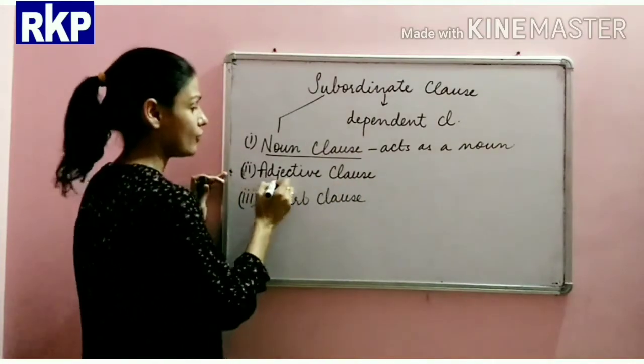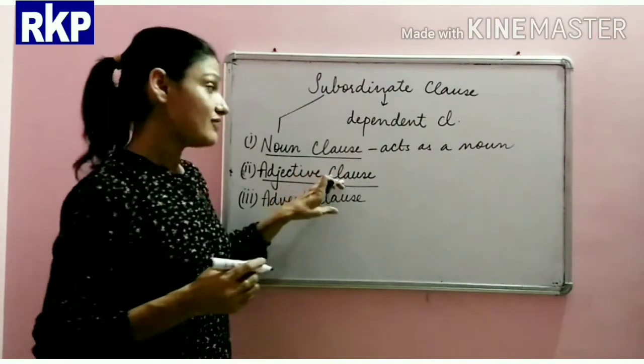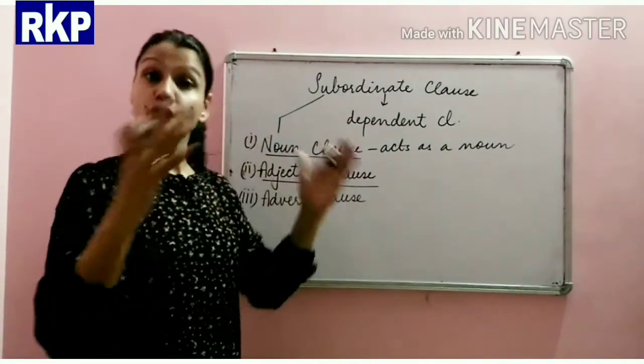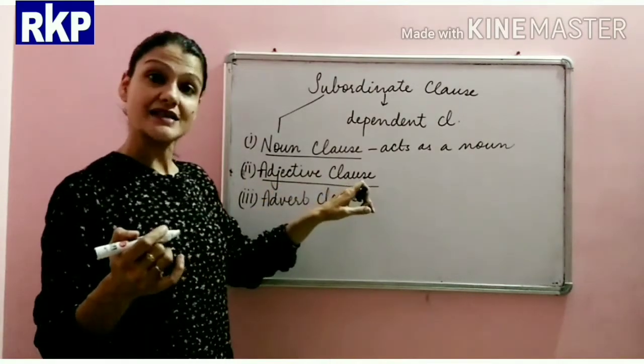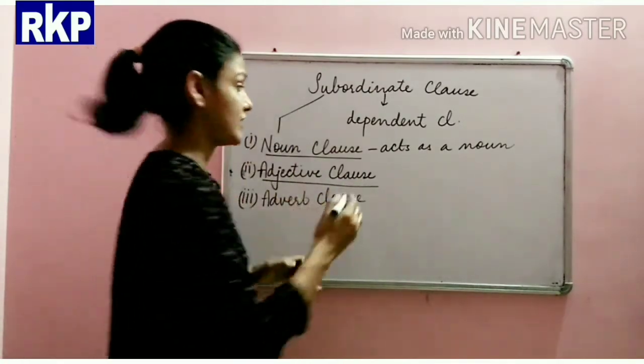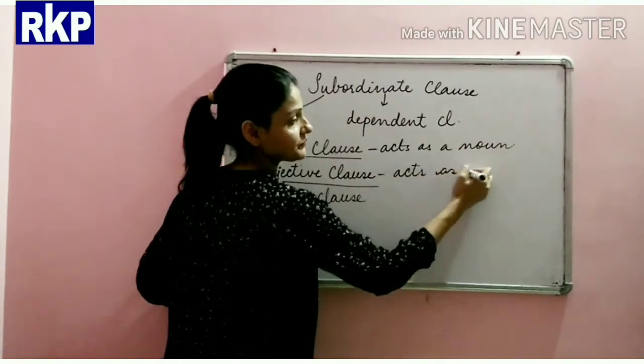So now next is adjective clause. Again, this is a clause, a group of words, which acts as an adjective in the sentence.